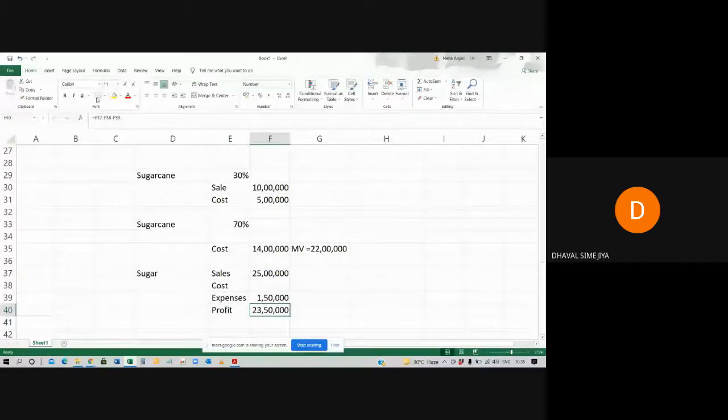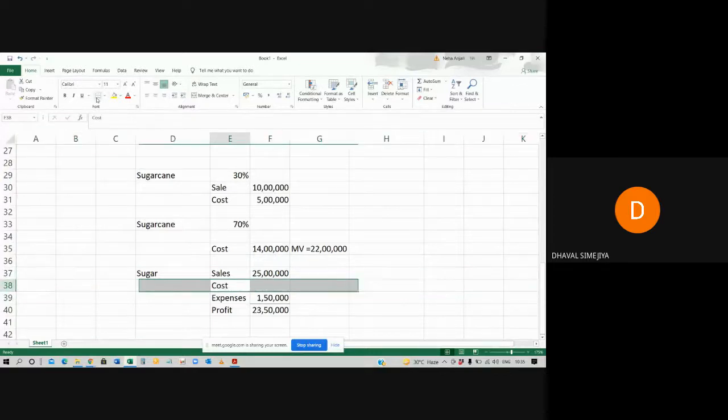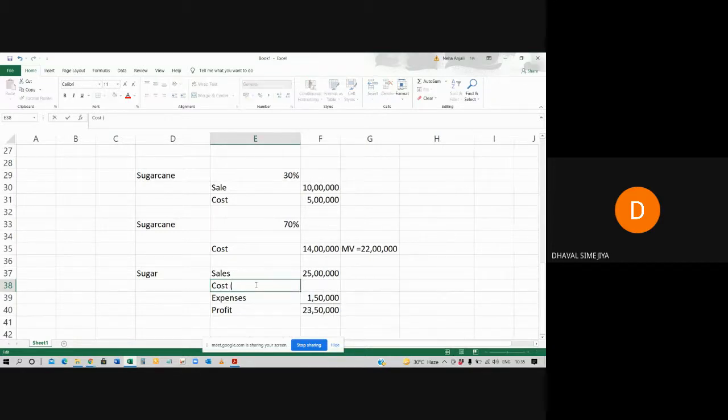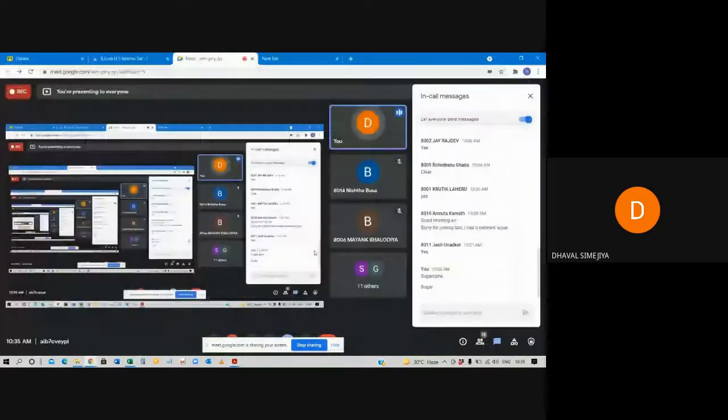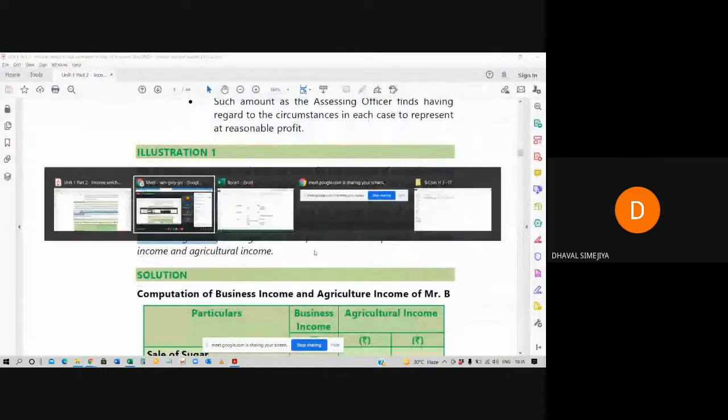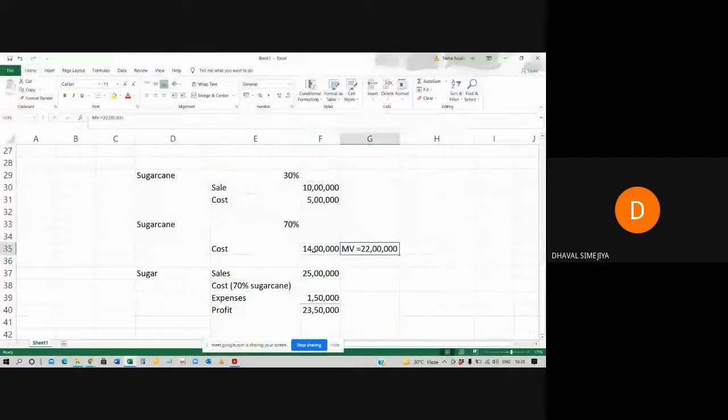So now you tell me, what will be the cost of the sugarcane used over here? The 70% sugarcane used here. What will be the cost of this sugarcane? Either I can take 14 lakh or I can take 22 lakh. You tell me, what am I supposed to take? 14 lakh or 22 lakh?